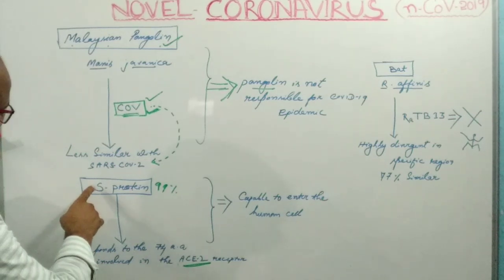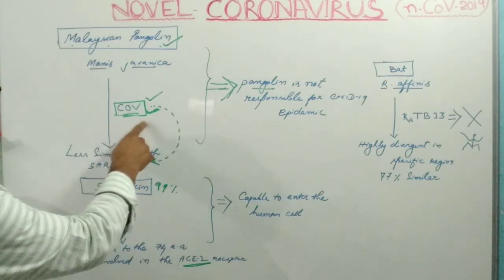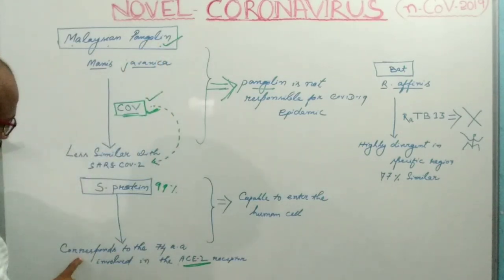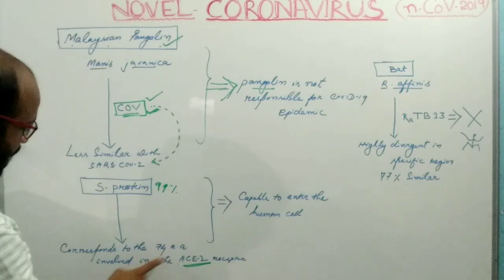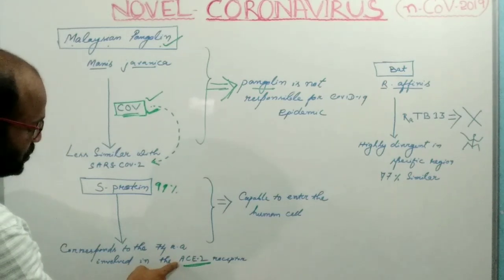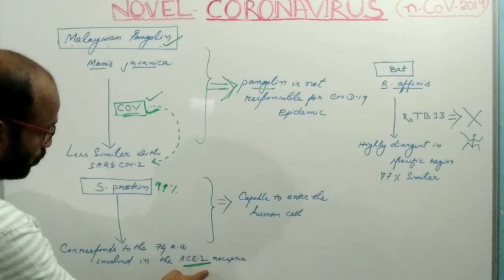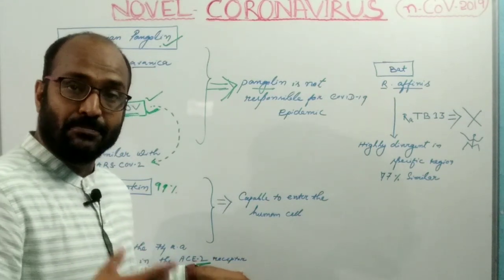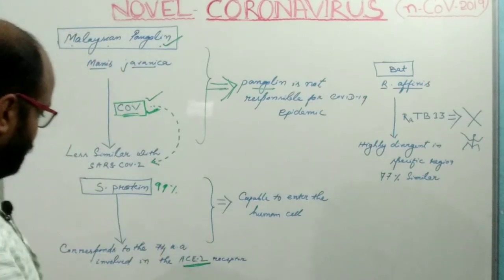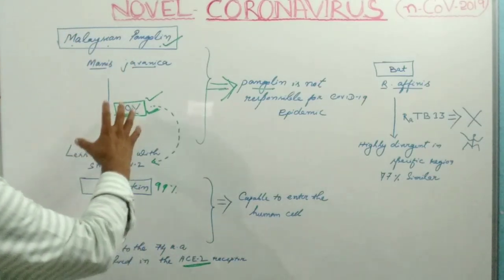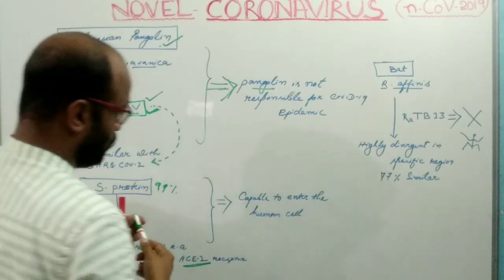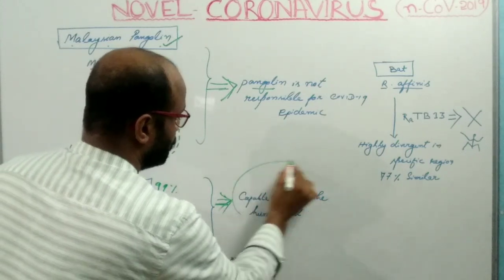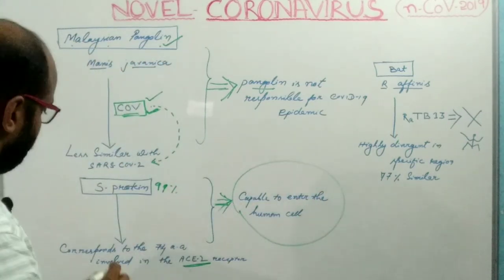The S protein of the pangolin coronavirus corresponds to the 74 amino acids involved in the angiotensin converting enzyme 2 receptor. It indicates that this coronavirus is capable of entering the human cell.